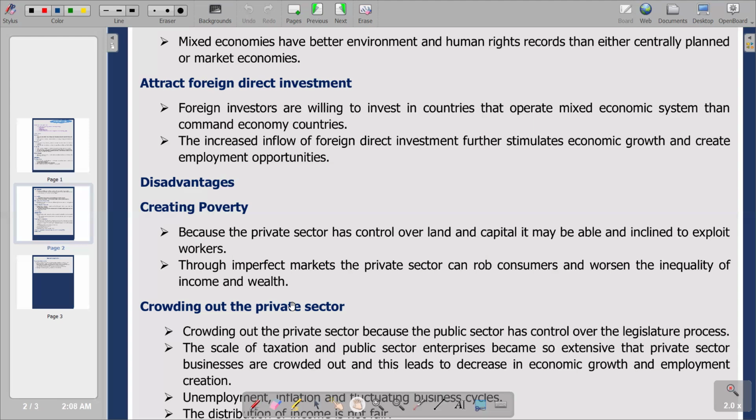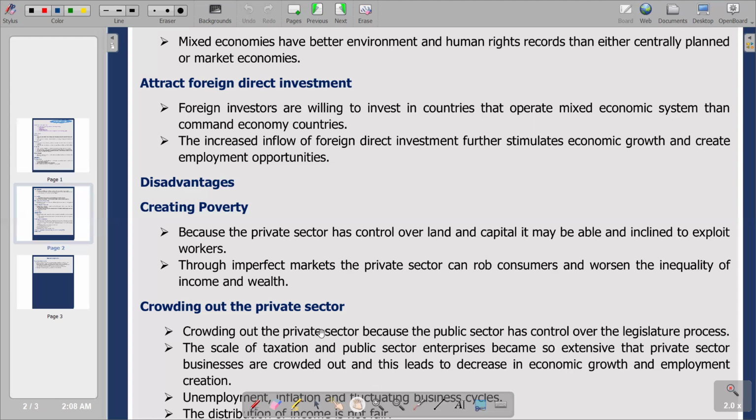On the first point, we are saying the private sector is crowded out because the public sector has control over the legislative process. So this is the case that we have on this first point. The second point is saying the scale of taxation and public sector enterprises becomes so extensive that private sector businesses are crowded out, and this leads to a decrease in economic growth and employment creation.